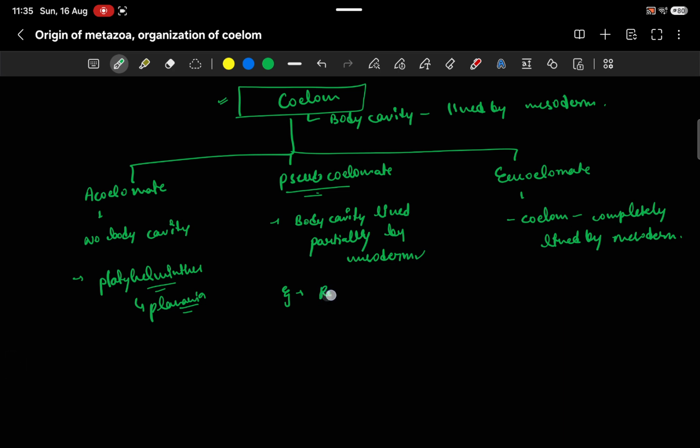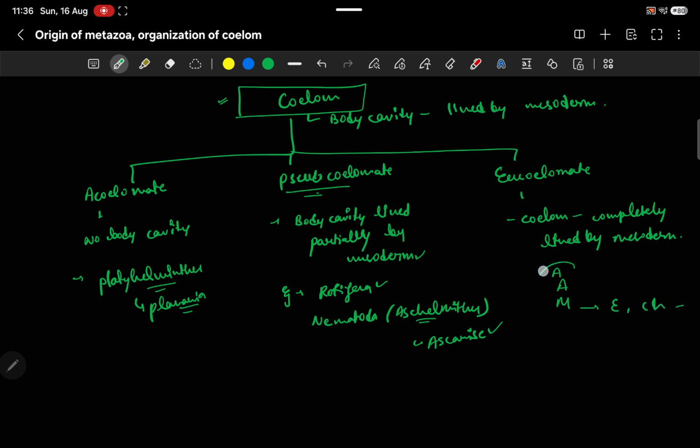The pseudocoelomates include rotifers, which we saw in the previous video, and also nematodes, which we also call aschelminthes. In aschelminthes we see Ascaris and so on. They have a complete coelom, but it is a pseudocoelom. In eucoelomates, the examples are annelida, arthropoda and mollusca, and then onwards echinodermata, chordata.